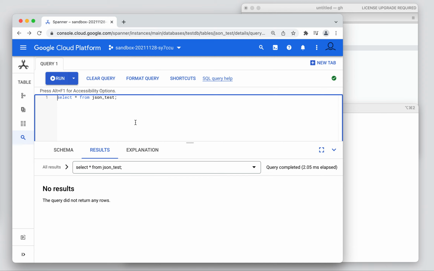Let's insert a new one. For this I need to use something like this. Sorry, like this. ID1 and JSON data like this. Code. Okay, let's try.